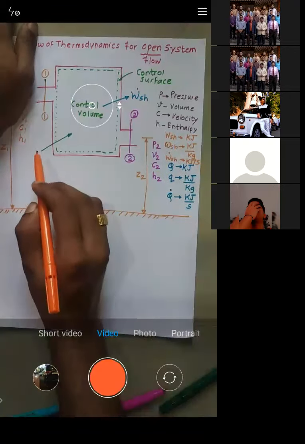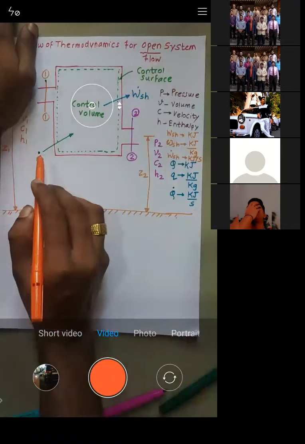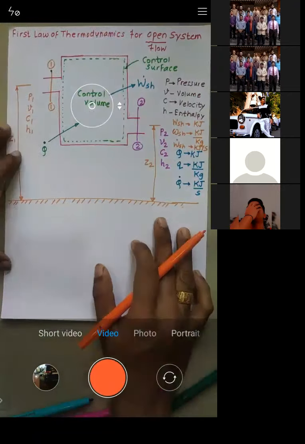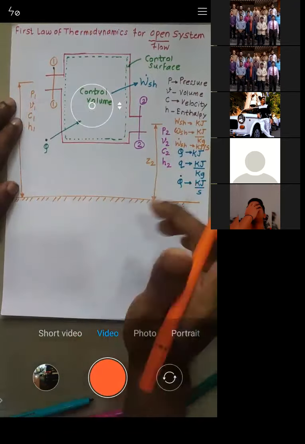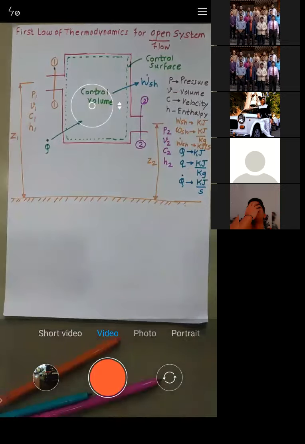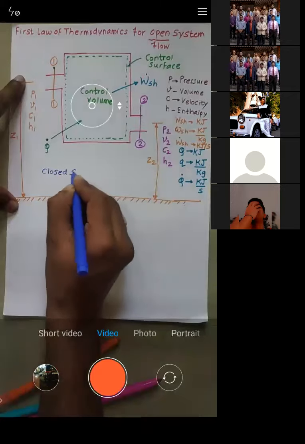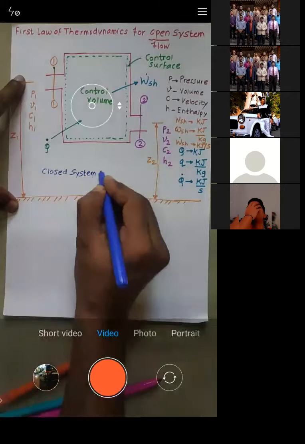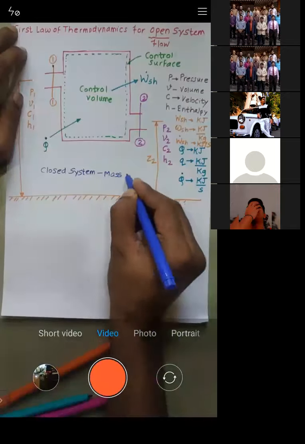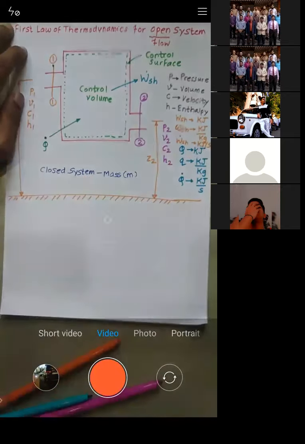This dot stands for a flow system. And what is the meaning of that dot? I will explain. Try to understand: for a closed system, some understanding is required. When we consider a closed system, we have a mass, which is indicated by M.